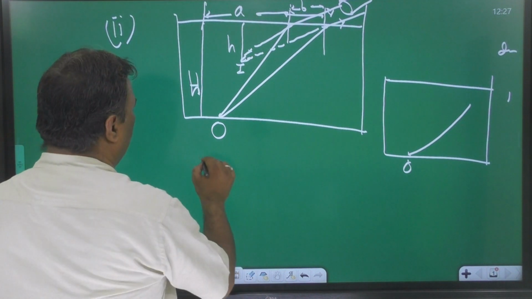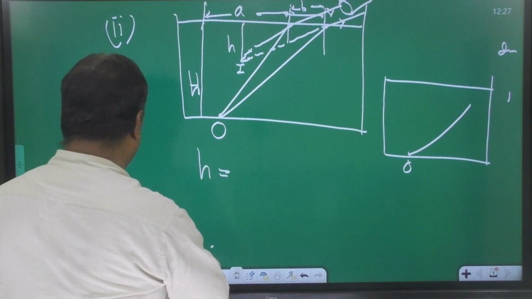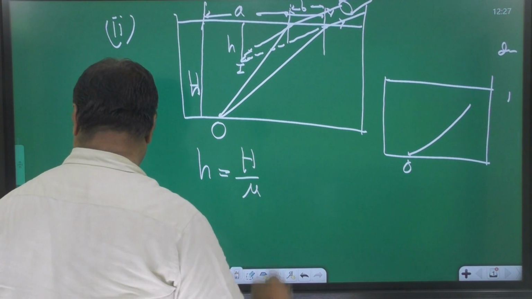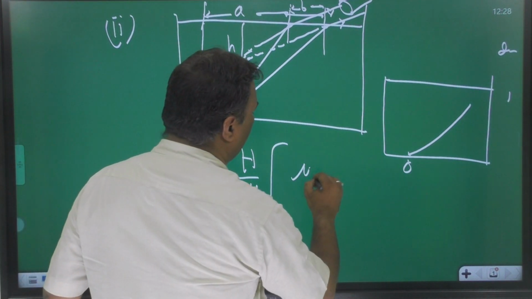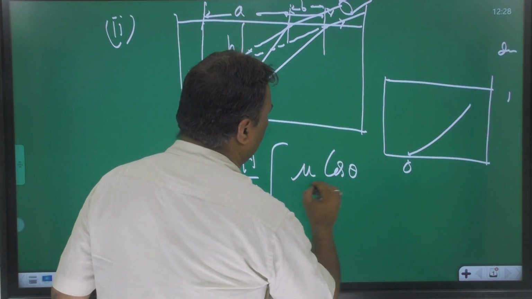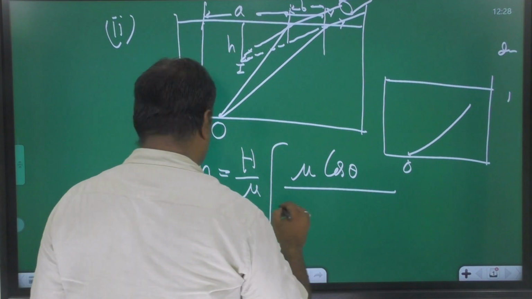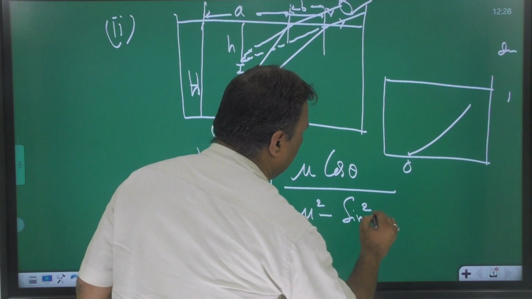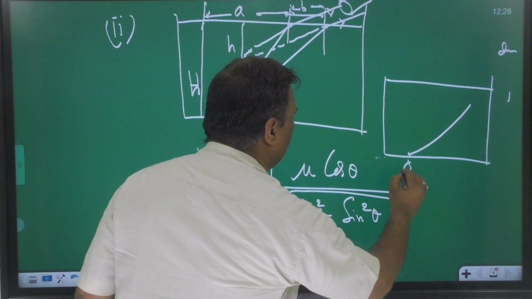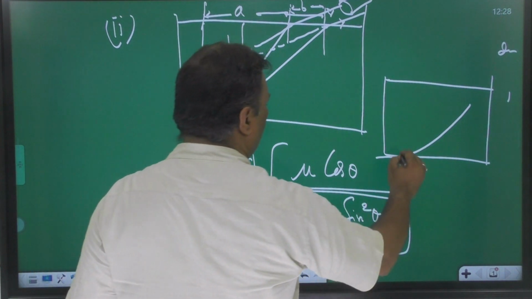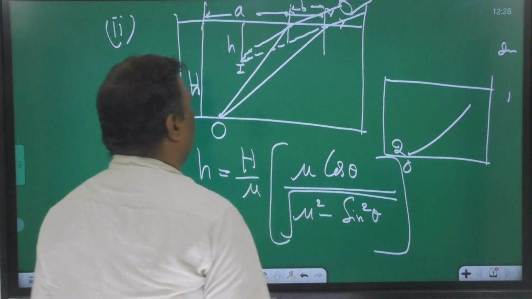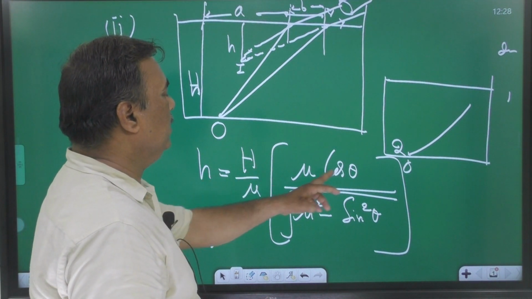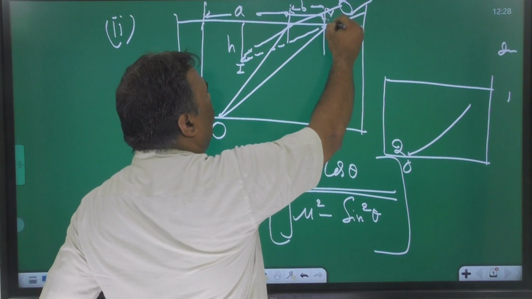For this situation, the formula is: h is equal to capital H upon mu, mu cos theta upon under root of mu square minus sine square theta, whole square. This is h, small is the apparent depth, capital is the real depth, theta is the oblique vision angle.